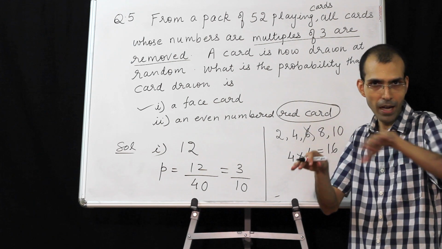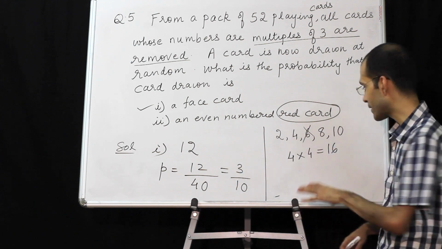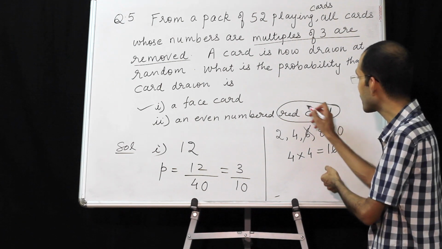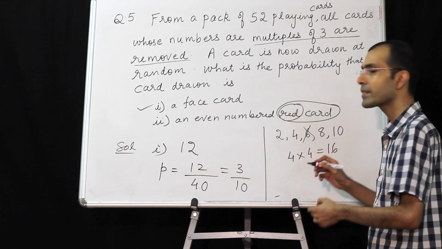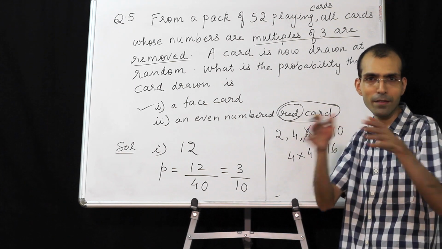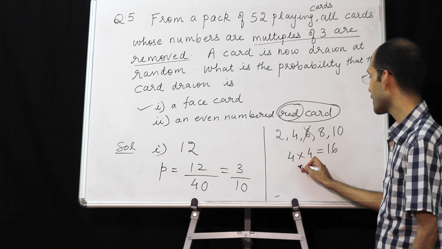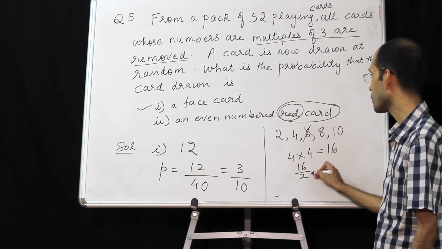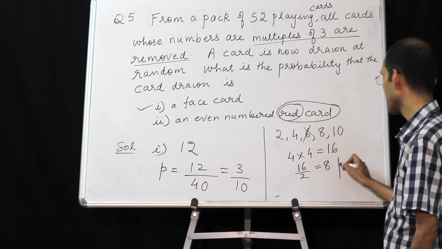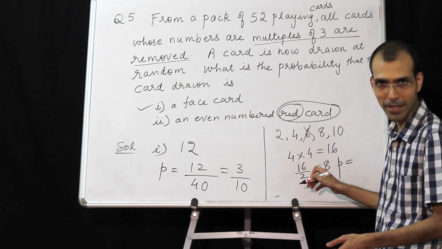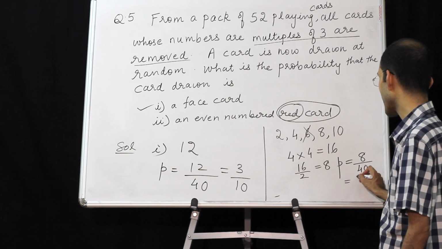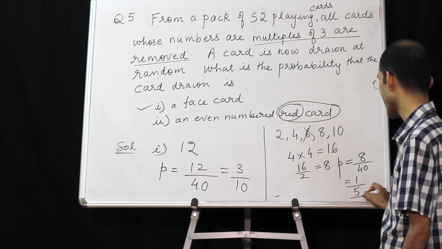Cards follow symmetry. Half red, half black. So 16 cards will exist, but we want red. Out of 16, how many will be red? 8, because cards are always half. So 16 upon 2 is 8. So the probability of such a thing happening will be 8 upon 40, that is 1 upon 5.